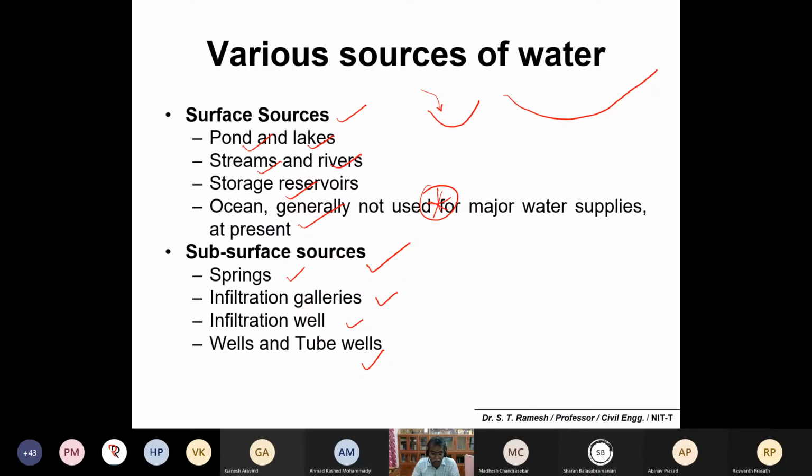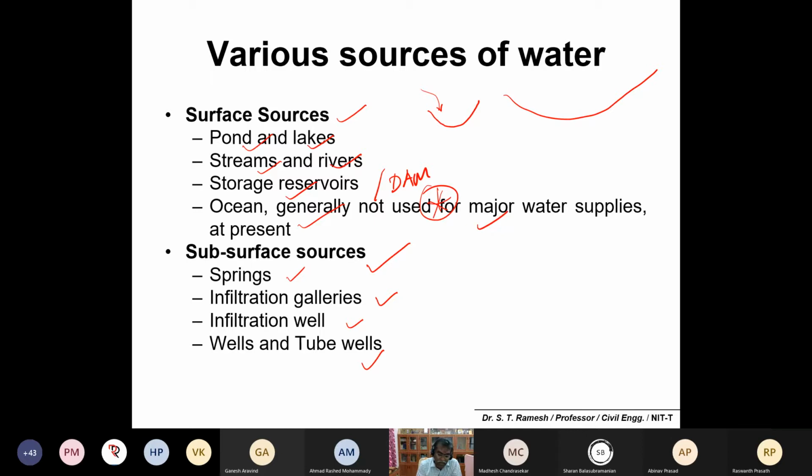And those who are in North India and in Trichy, we depend on river water supply systems. Okay, river water. We have a river Kaveri, and from there they tap water using either infiltration wells or infiltration galleries, somewhere in North India. Okay, river water tapping systems. Okay, storage reservoirs are very similar to dam structures. And the last one is about the ocean or the sea.